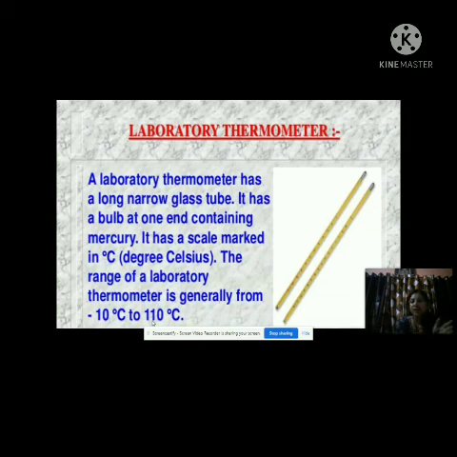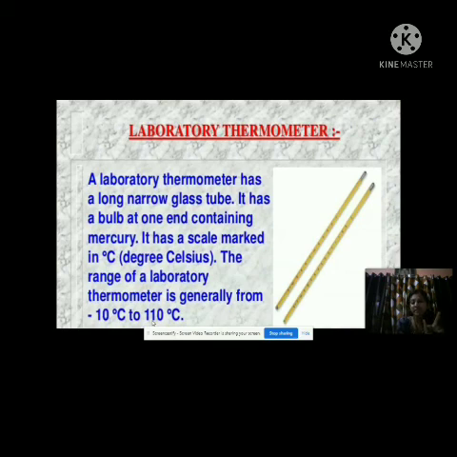The construction of the laboratory thermometer is the same as that of the clinical thermometer, but the only differences are the range and the type of objects whose temperature is measured. The clinical thermometer is used to measure the temperature of the human body, but the laboratory thermometer cannot be used for the human body. Except for the human body, it can be used to measure the temperature of any object. So remember this difference between laboratory and clinical thermometers.